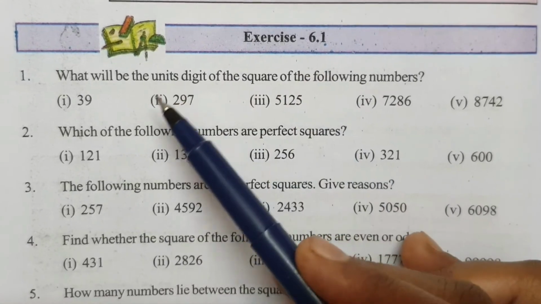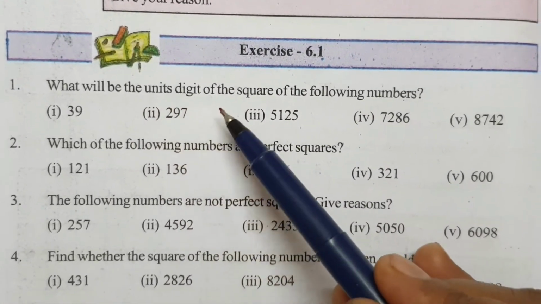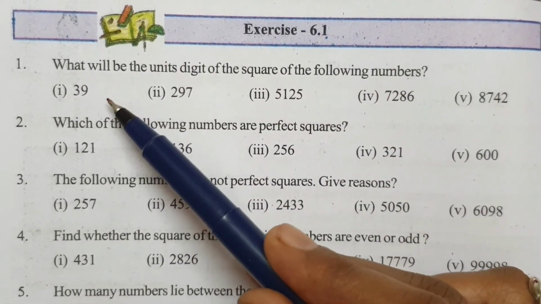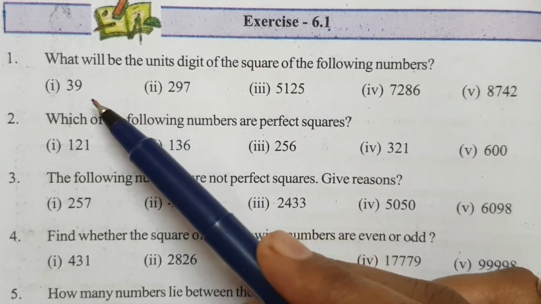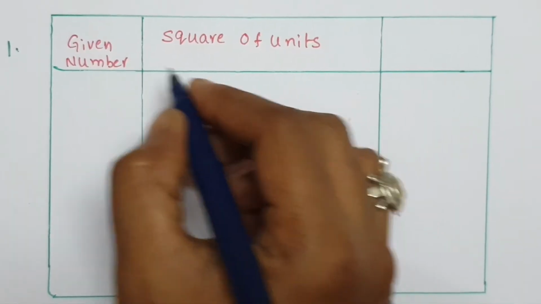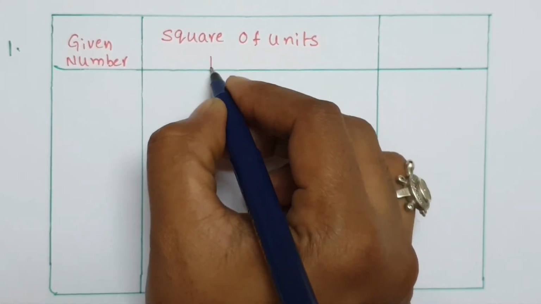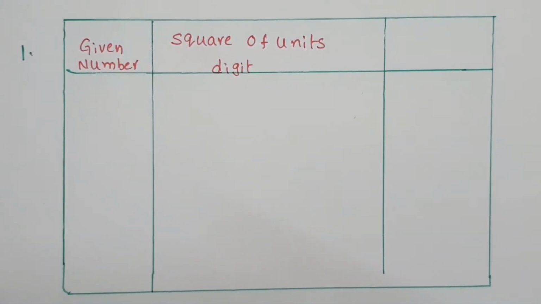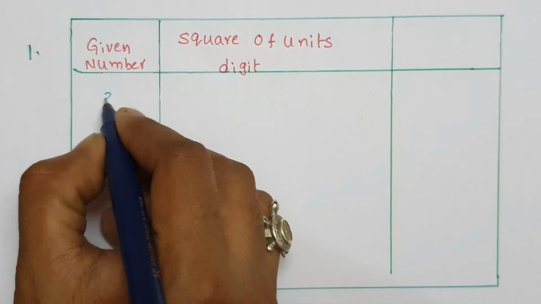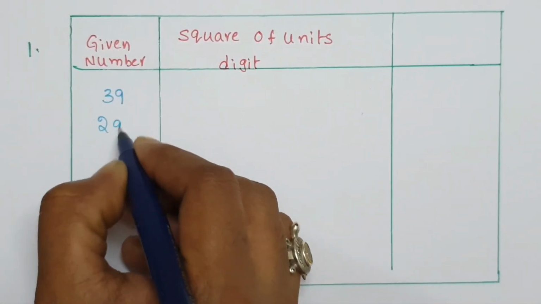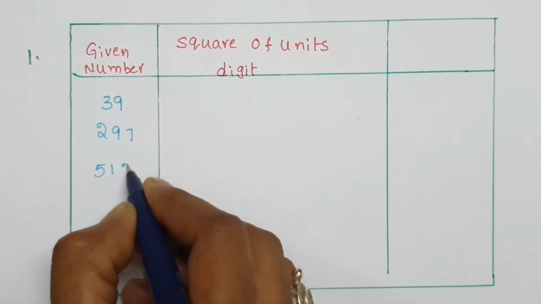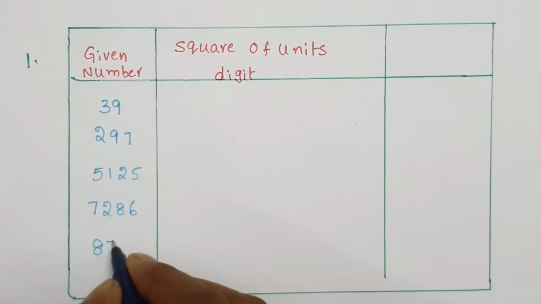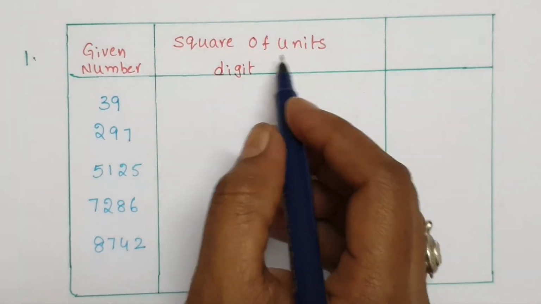Now first exercise, first question. What will be the units digit of the square of the following numbers? Take the square of the units digit, and the units place of that is the answer. The given numbers: 39, 297, 5125, 7286, 8742.